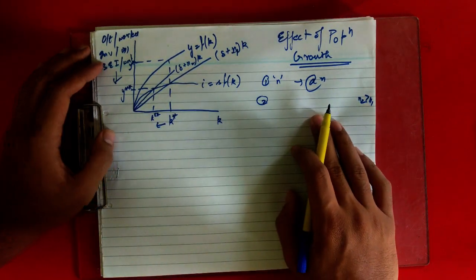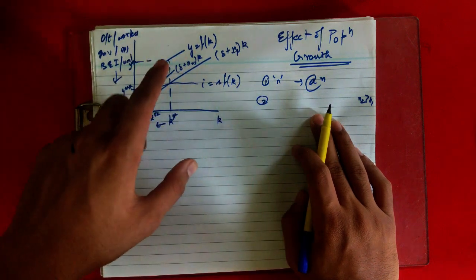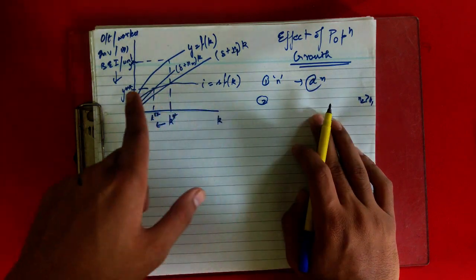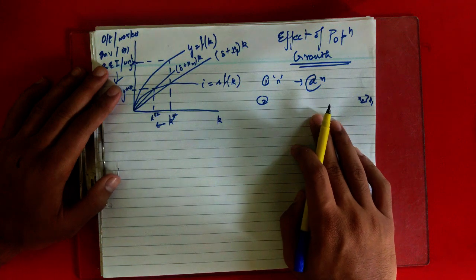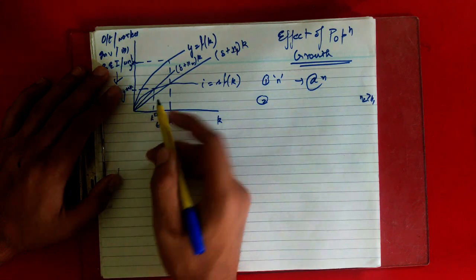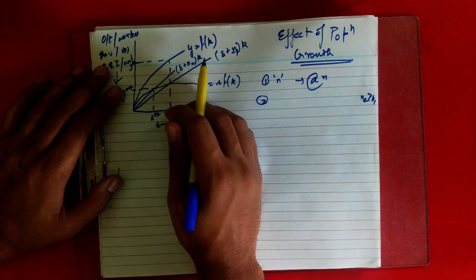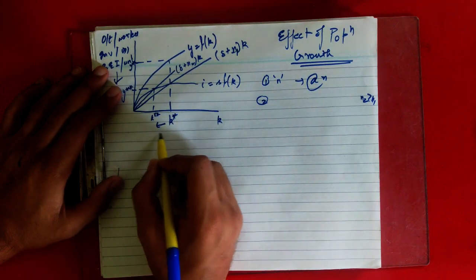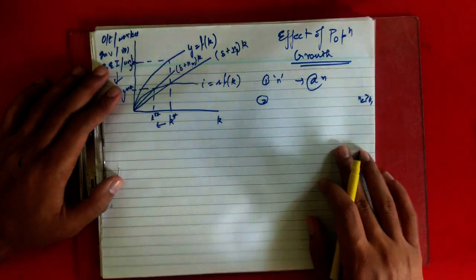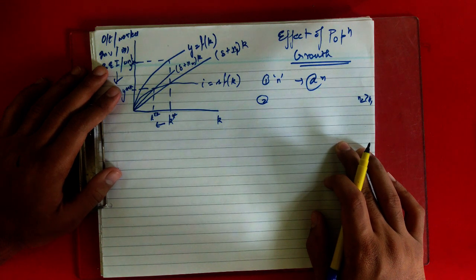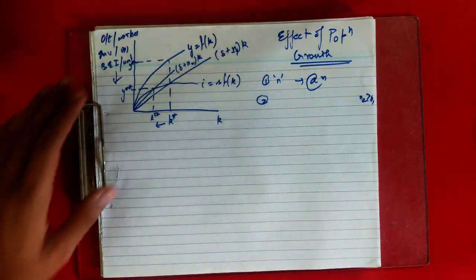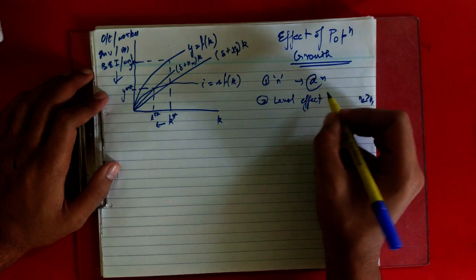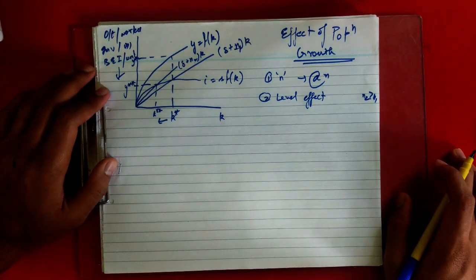But also you should know one thing, that if you change the population growth, it may also lead to an increase if you decrease the population growth, but this will be only a level effect. Let's say we are starting with a higher population growth N2, and after that we reduce it to N1. It will go from K double star to K star, but it will be only a level effect, not a growth effect. So this was all about the second point. If you change the population growth rate, there will be only a level effect, there won't be a growth effect.